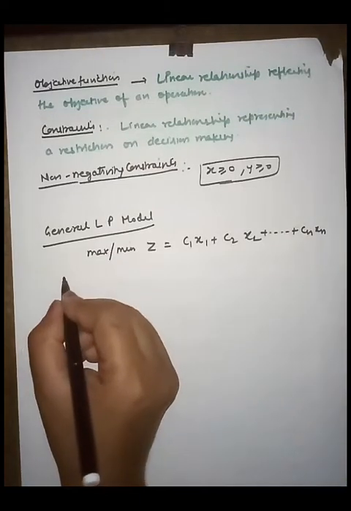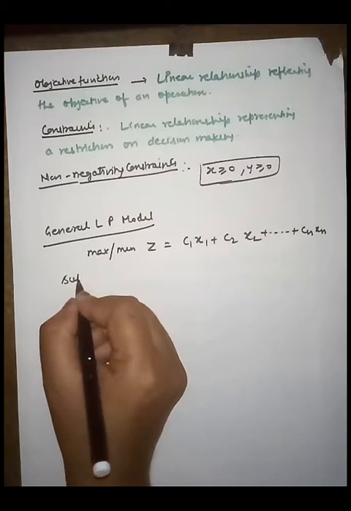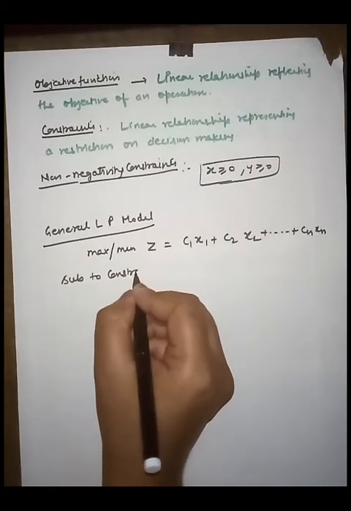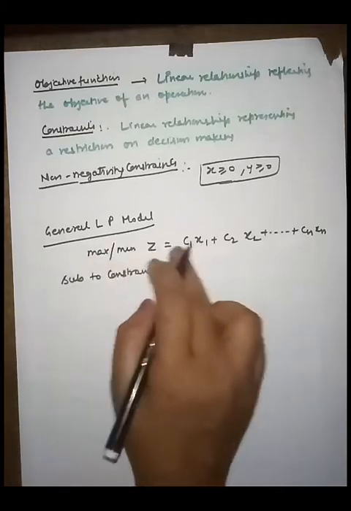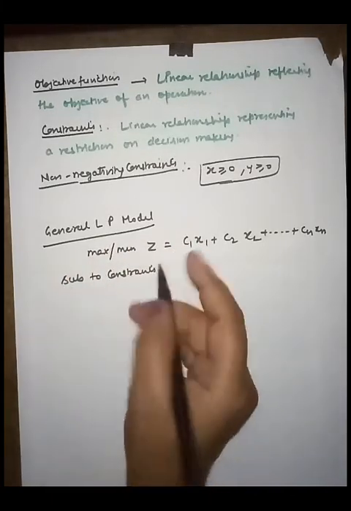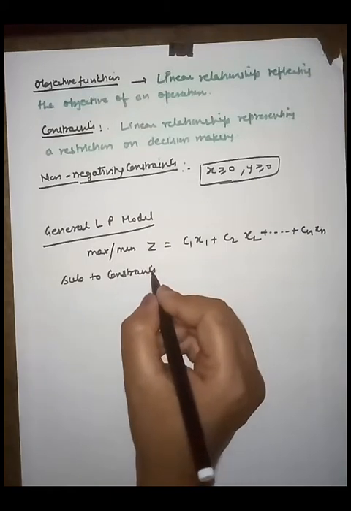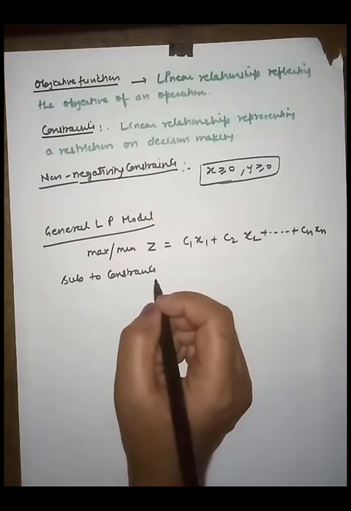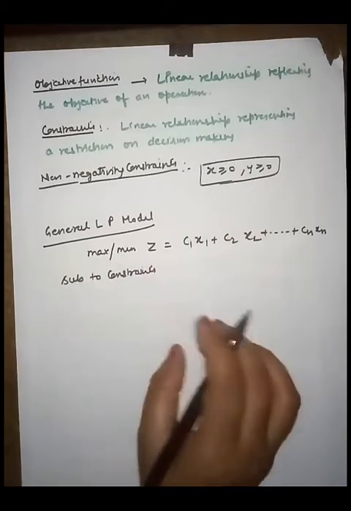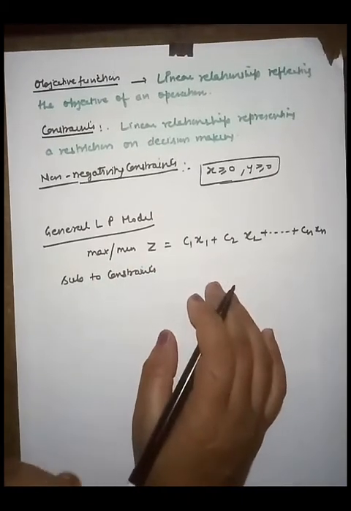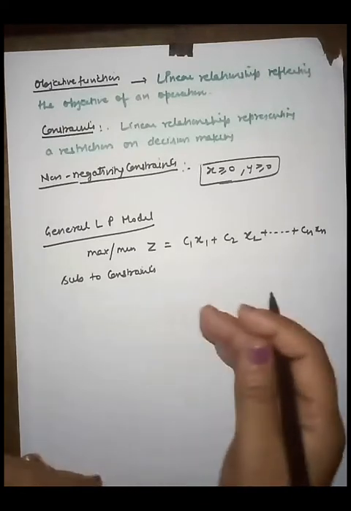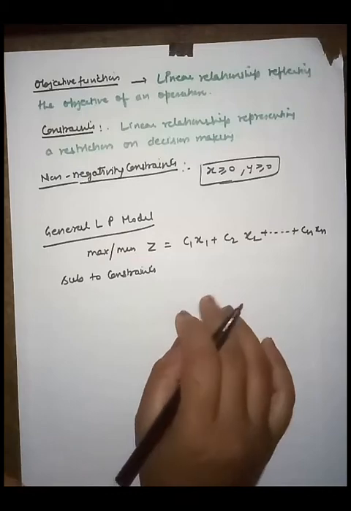Then subject to constraints. After writing the objective function, you write the subject to constraints. As you know, the constraints are linear relationships representing restrictions on decision making.